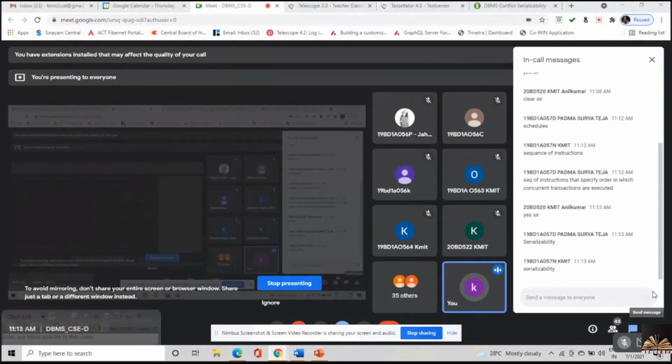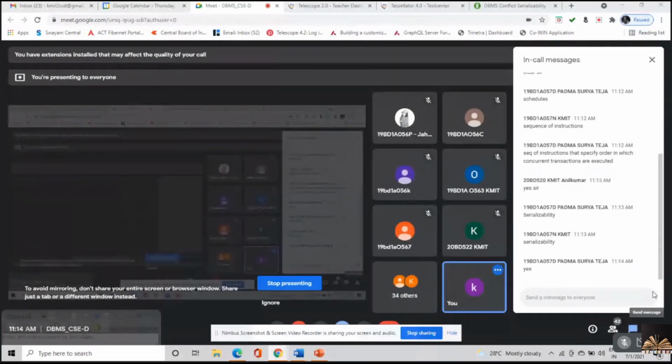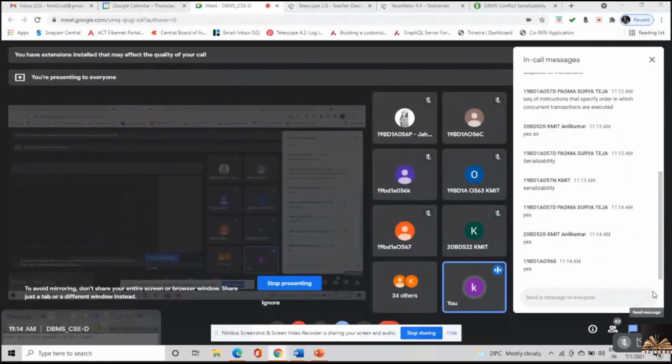So what are the disadvantages of running transactions serially? Disadvantages of running transactions serially. Are there any disadvantages? Yes, what are they?